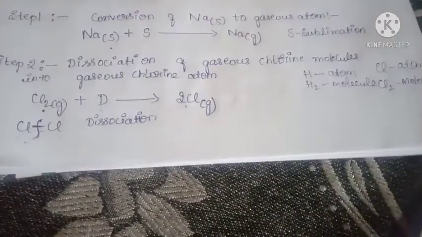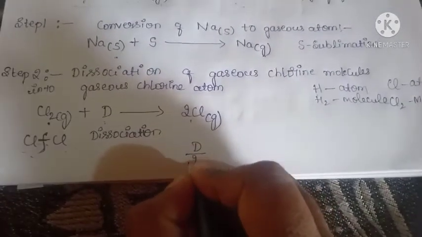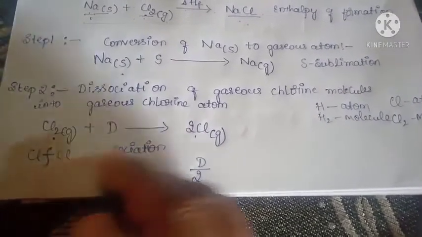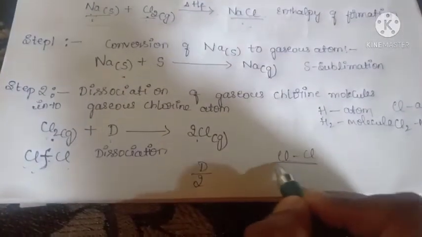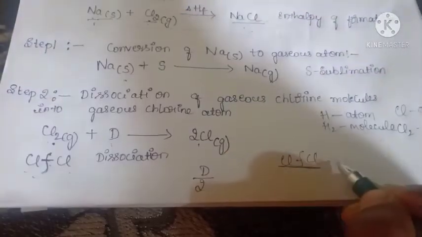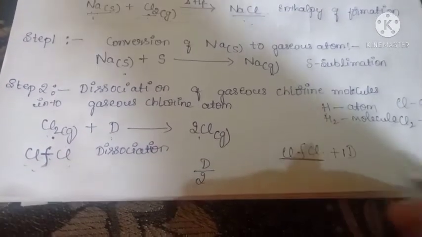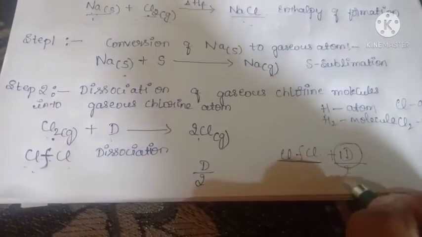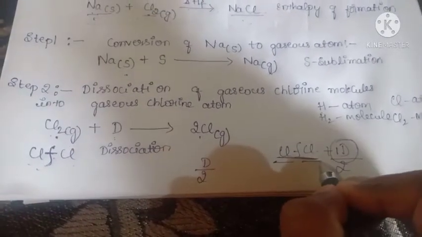Including that, the energy required to produce 1 gaseous chlorine atom would be D/2. Here you have to observe how many chlorine atoms are there. 2 chlorine atoms, Cl, Cl. To break this bond we have D, only 1 mole of D. So this energy will be divided by 2, because half is for one chlorine atom and half for the other chlorine atom.